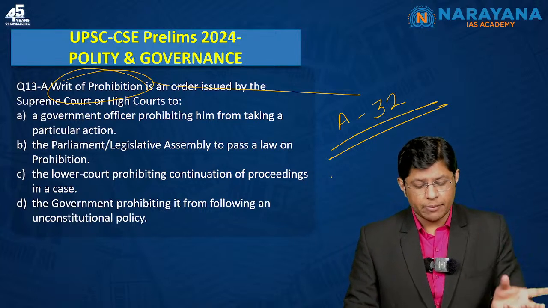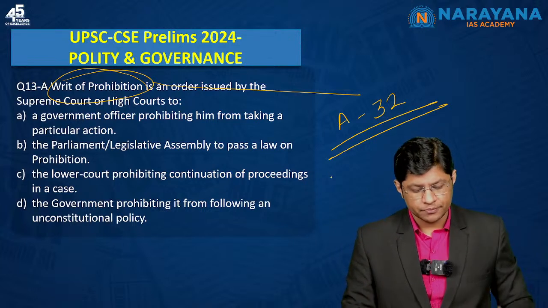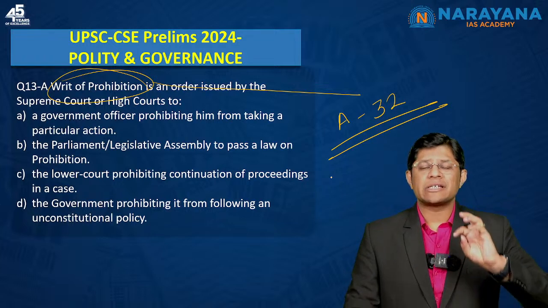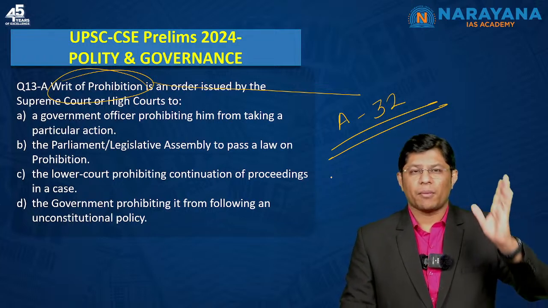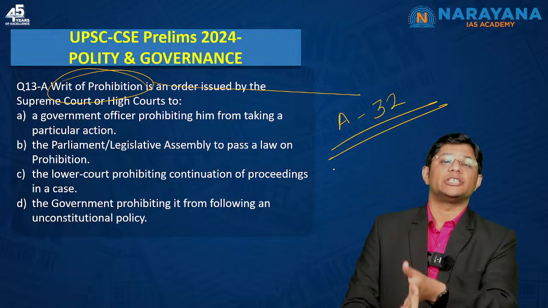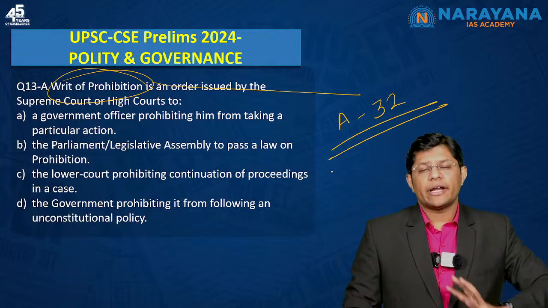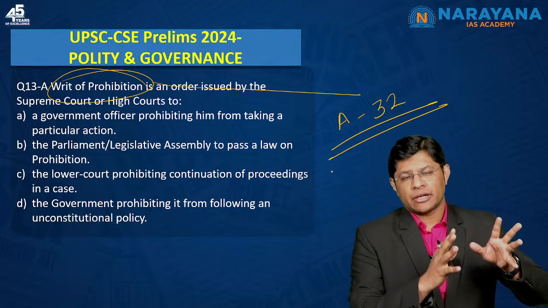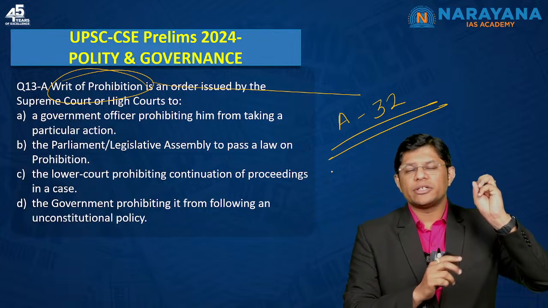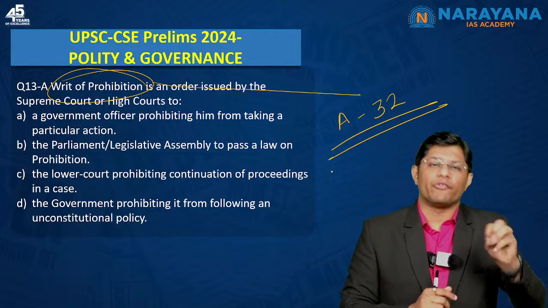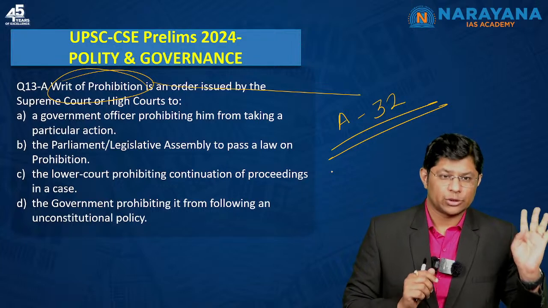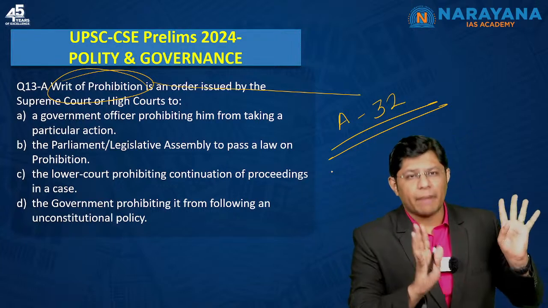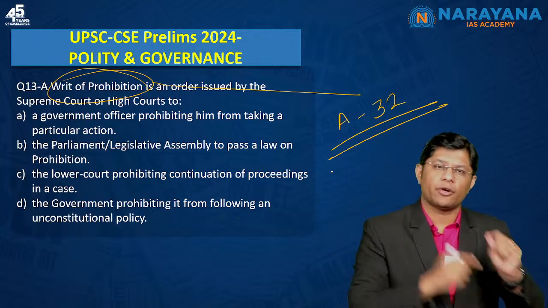Now, the question is about the writ of prohibition. Usually students get confused between the writ of mandamus, prohibition and certiorari. When it comes to mandamus, in mandamus the court is issuing an order to the public official to do his duty. So, this should be very clear. Mandamus, the court ordering a public official.